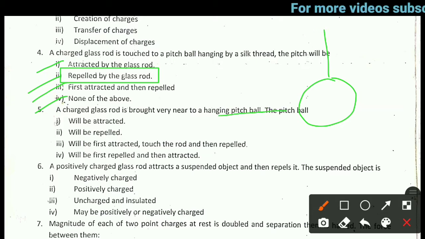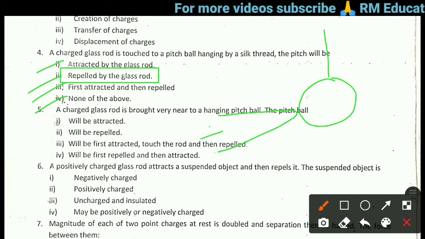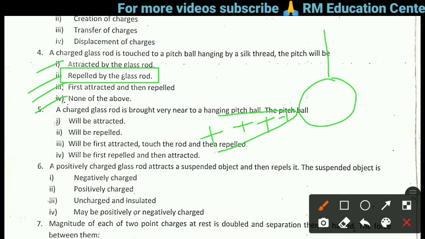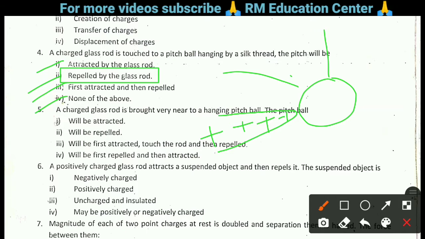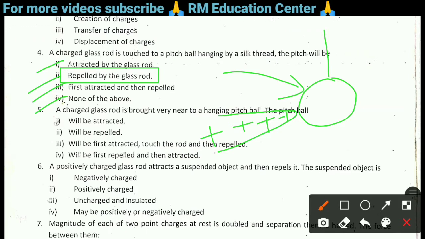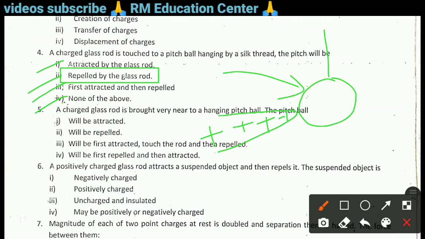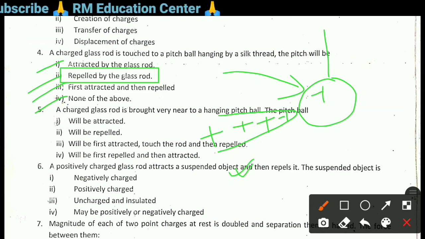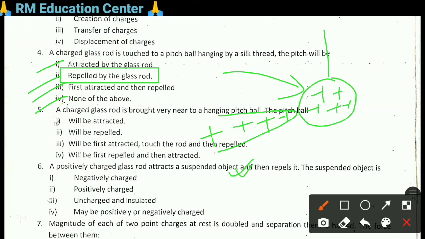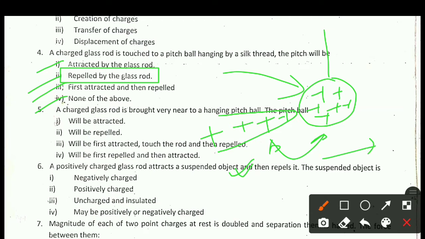Now we touch a charged glass rod. Suppose consider it is positively charged. Now this uncharged pith ball gets charge same as this glass rod, so it will also be charged same as the glass. So now they have the same charge, so they will repel each other. So right answer is option 2, repelled by the glass rod.